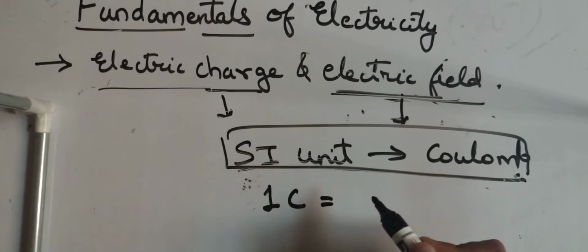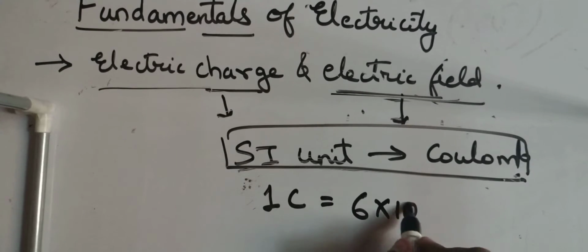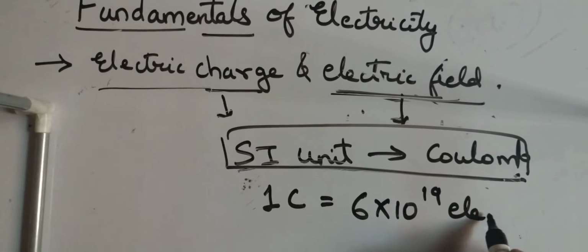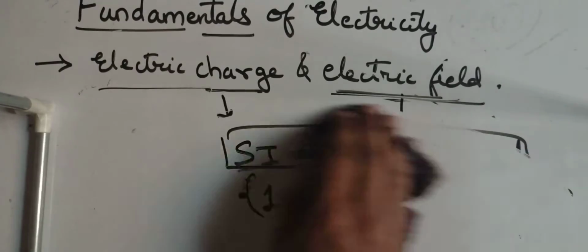One coulomb will approximately have 6 into 10 raised to 19 electrons. Understand this, it is also very important. It may be asked in MCQs. Just keep this in mind, very important when we solve numericals. So this is electric charge and electric field.